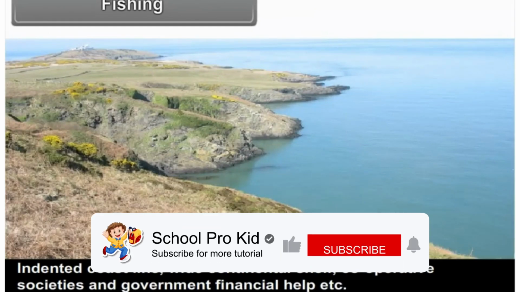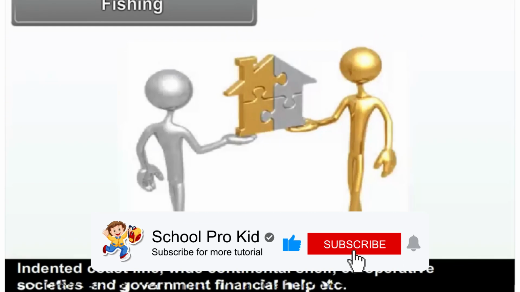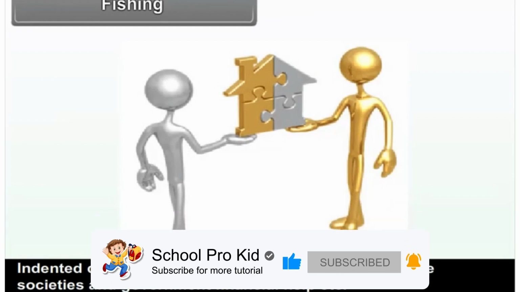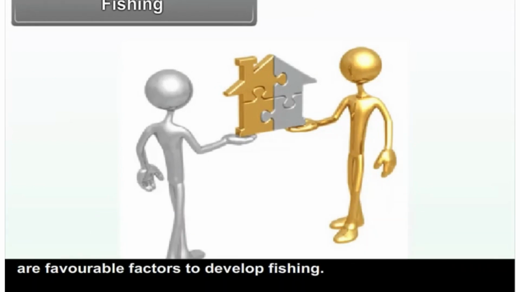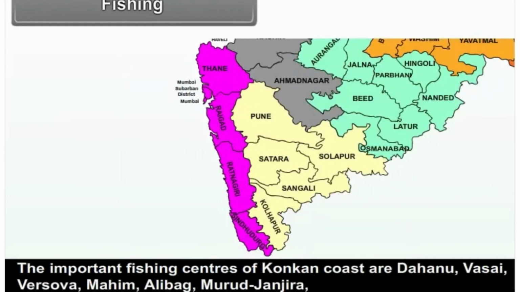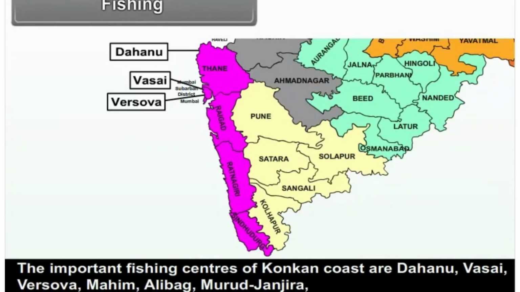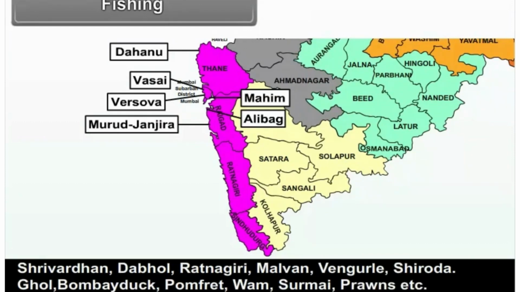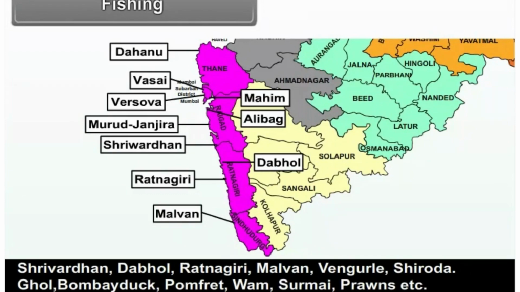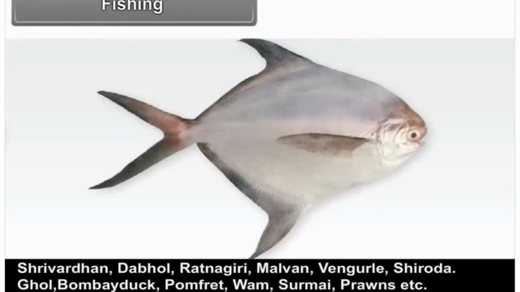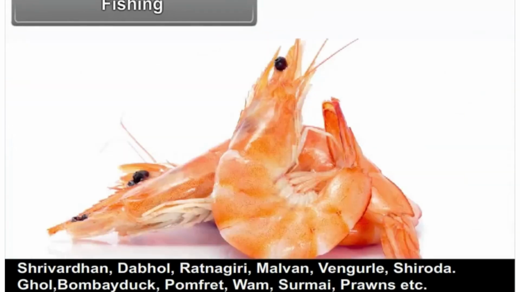Indented coastline, wide continental shelf, cooperative societies and government financial help etc. are favorable factors to develop fishing. The important fishing centers of Konkan coast are Dahanu, Vasai, Versova, Mahim, Alibag, Murud, Janjira, Shrivardhan, Dabhol, Ratnagiri, Malwan, Vengorle, Shiroda.